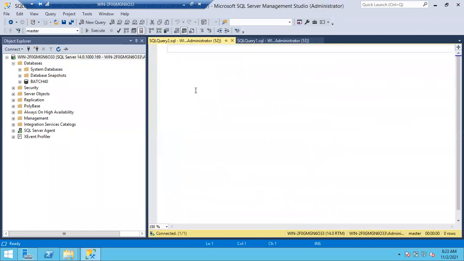Let me open a new query window, and let me try this one. Create database name. Okay, we'll go with Amazon this time. Amazon. So guys, can I execute this query? Is it going to be successful or will it fail? If it is successful, how many data files and how many log files will be created, in which location will they be created, and what will be the database owner?